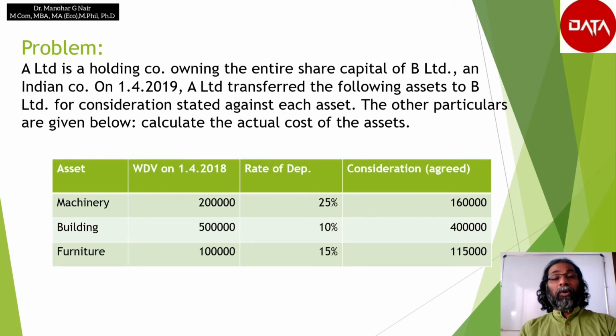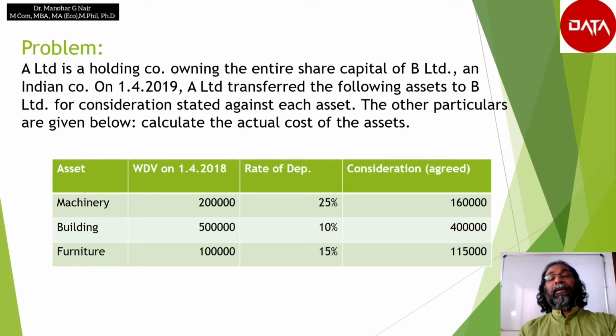A Limited is a holding company owning the entire share capital of B Limited, an Indian company. On 1st April 2019, A Limited transferred the following asset to B Limited for consideration stated against each asset. The other particulars are given below. Calculate the actual cost of the asset.